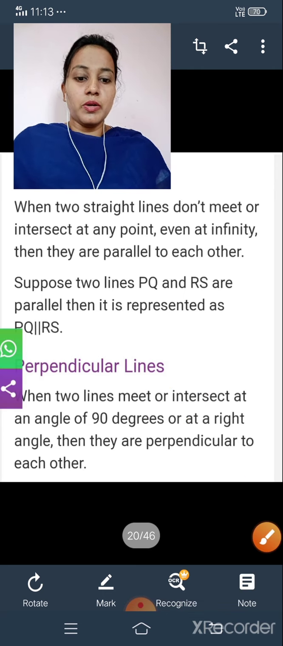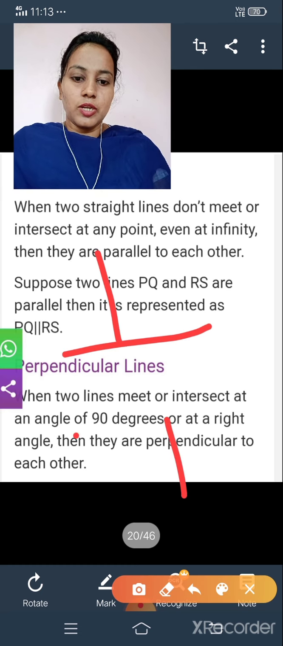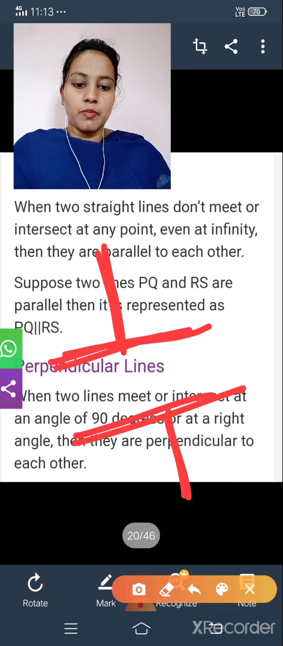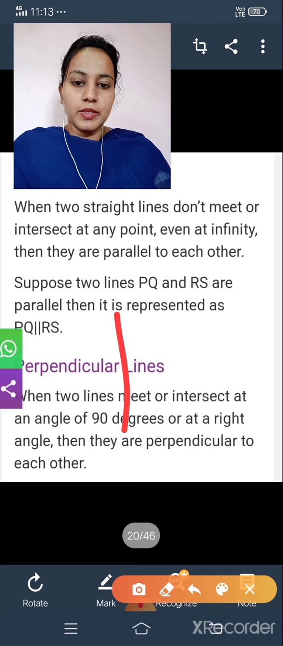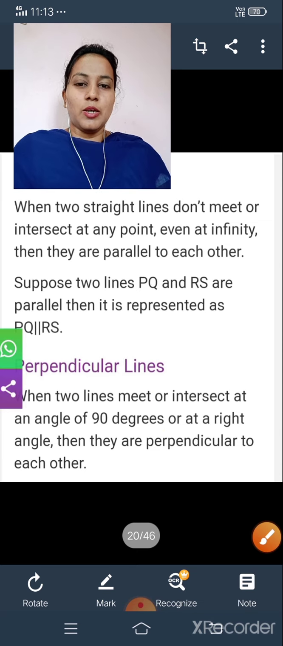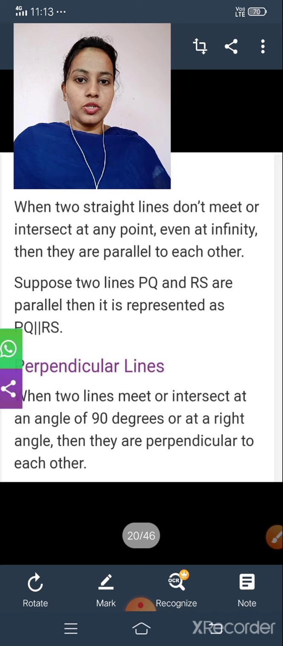Just remember, if it looks like a T shape, then it is perpendicular. Is it clear? See here, this is also a T shape, but in reverse. But this one is a T shape. And again, see here, this is also a T shape, and this side, T shape. If it looks like a T shape, then it is called perpendicular lines. Is it clear about all today's sections?